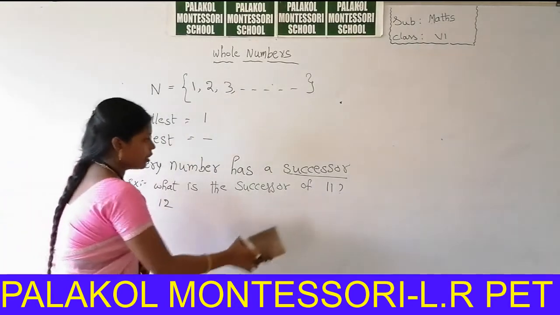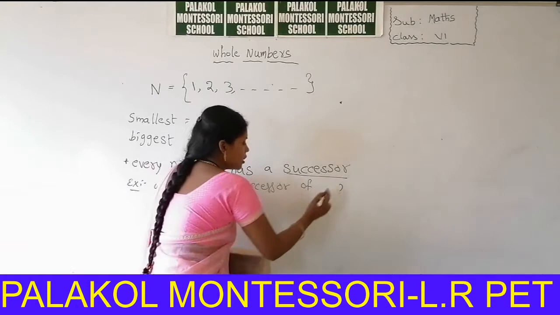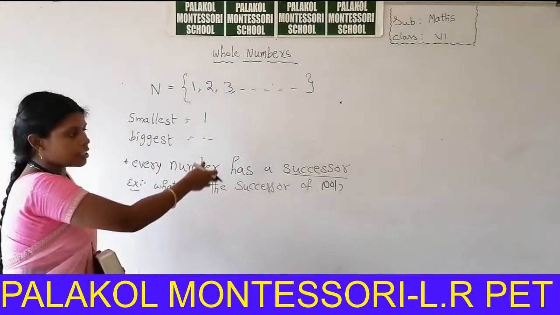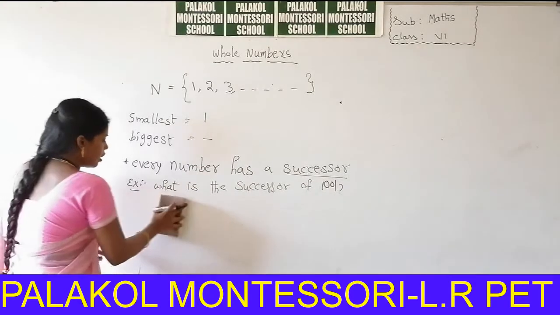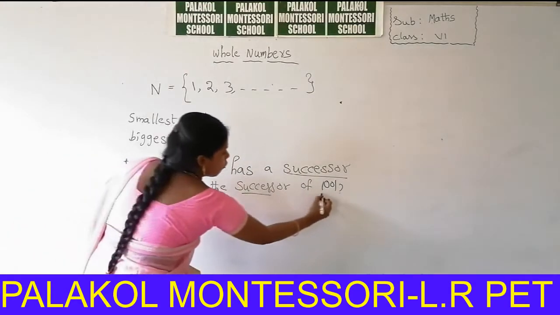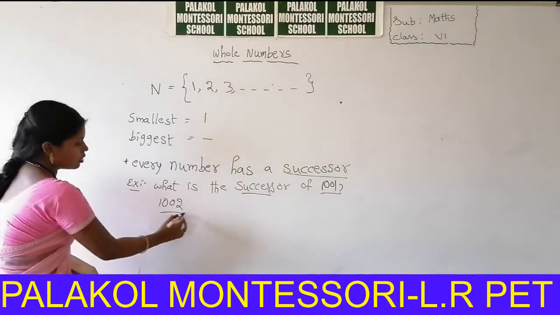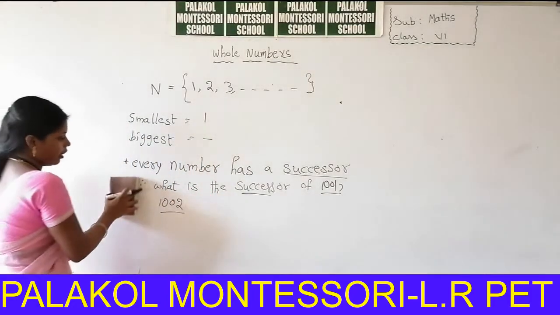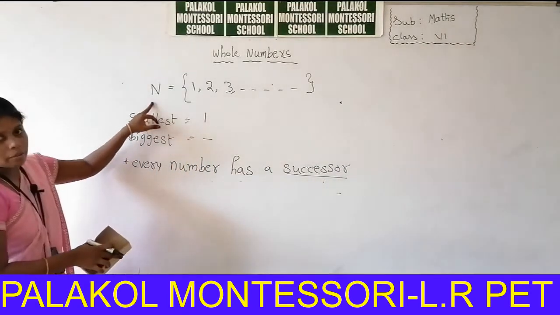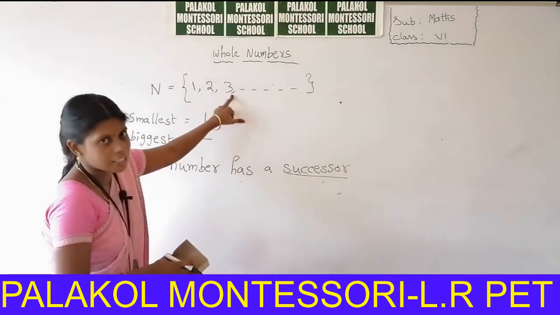In the same way we can take another number. What is the successor of 1001? What is the next number of 1001? 1002. The successor of 1001 is 1002. So in natural numbers, every number has a successor.